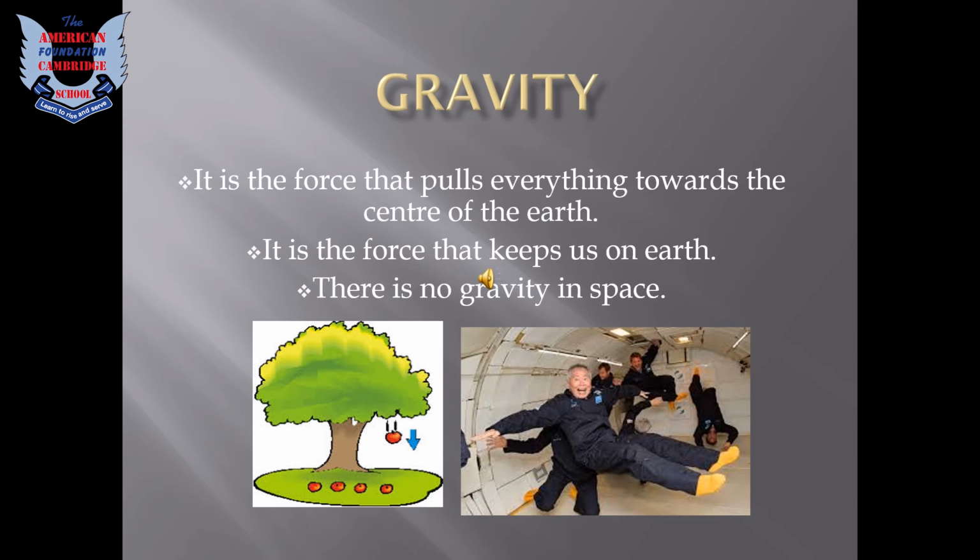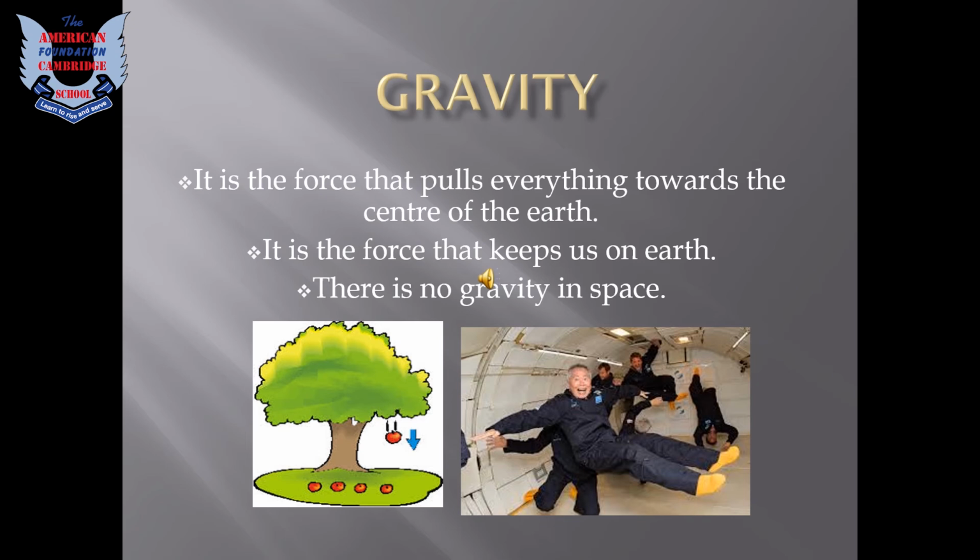Right? As we talk about Isaac Newton, how did he discover gravity? He was sitting under a tree and suddenly an apple fell on his head. What he thought was, why didn't the apple go upward, or to the left side or the right side? Why did it only fall on the ground? So then he discovered that it was the force of gravity that attracts everything on the earth towards its center. Fine? And it is a force that keeps us on earth.